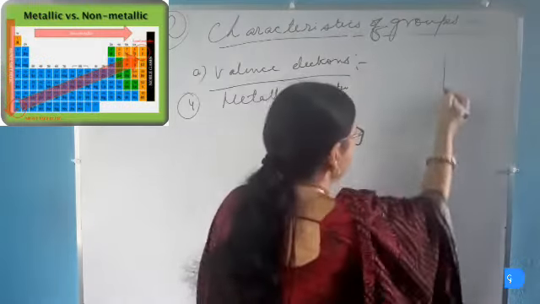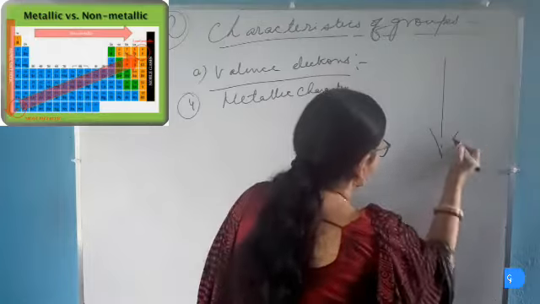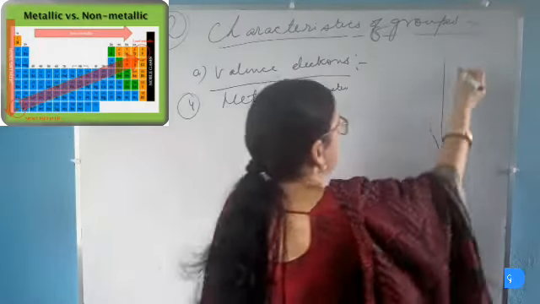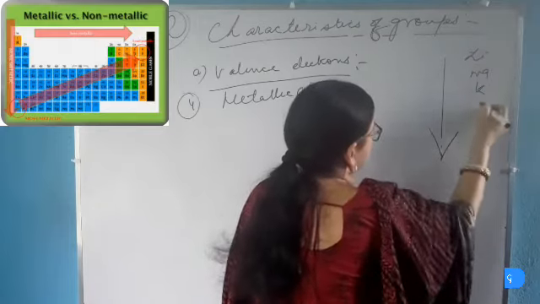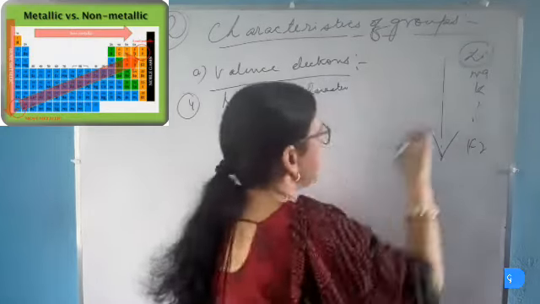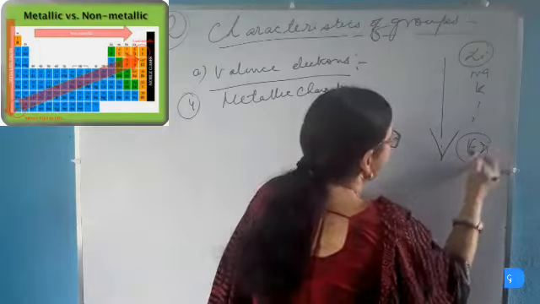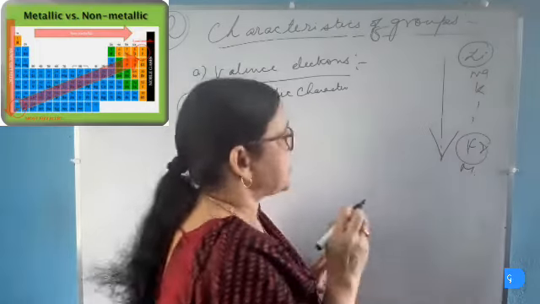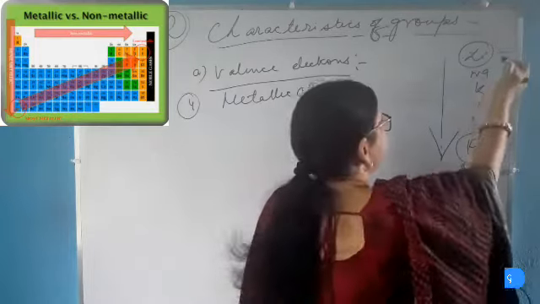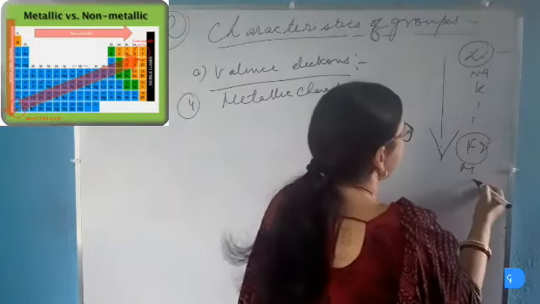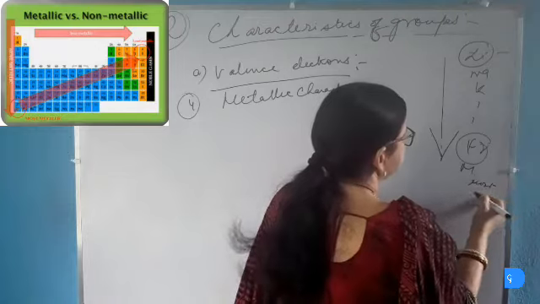When we move downward in a group, the metallic character of the element increases. For example, in group 1 of the periodic table, lithium, sodium, potassium, francium. Lithium is least metallic, whereas francium is most metallic. Or we can say that the electropositivity of the element increases downward. So lithium is least electropositive, whereas francium is most electropositive in nature.